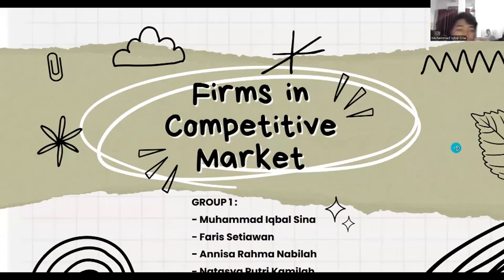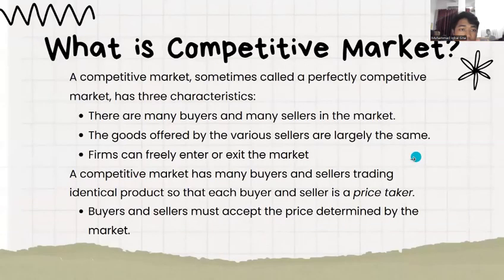Okay, let's start the presentation. First, what is competitive market? A competitive market, sometimes called a perfectly competitive market, has three characteristics. First, there are many buyers and many sellers in the market. The second, the goods offered by the various sellers are largely the same. The third one is firms can freely enter or exit the market.